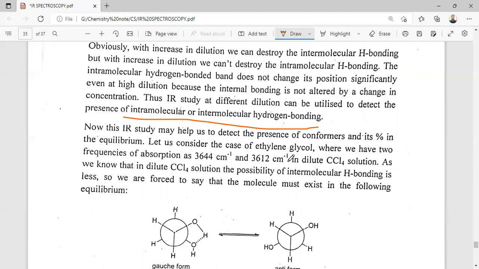Let us consider ethylene glycol, where there are two absorption bands at 3644 centimeter inverse and 3612 centimeter inverse in dilute CCl4 solution.